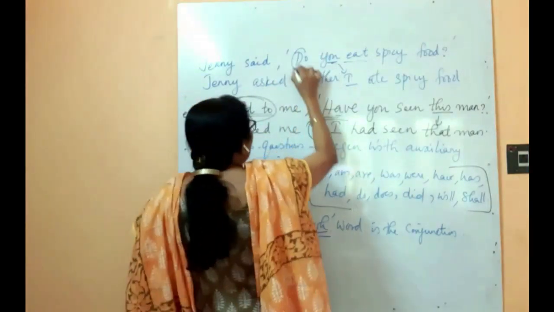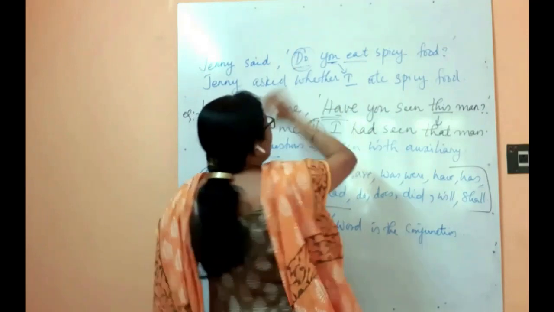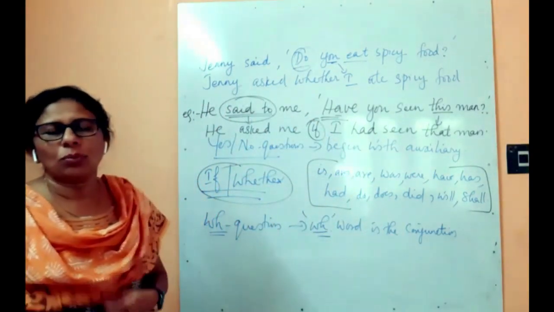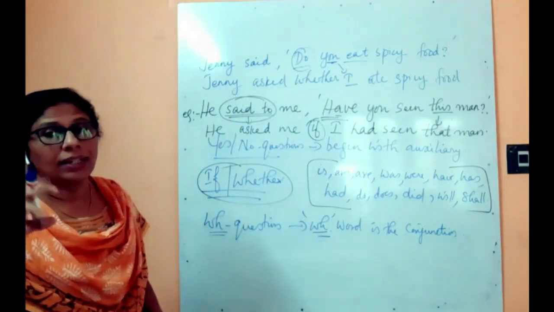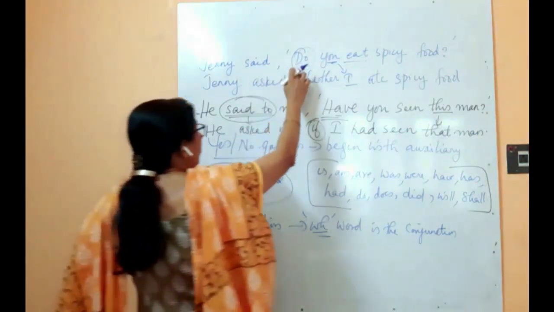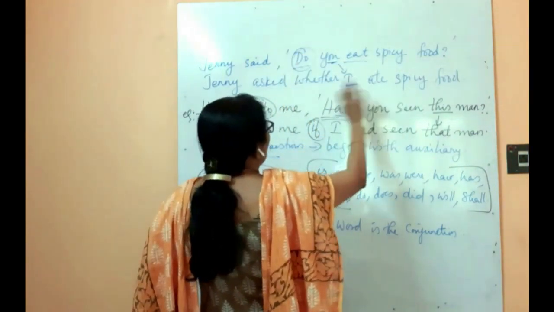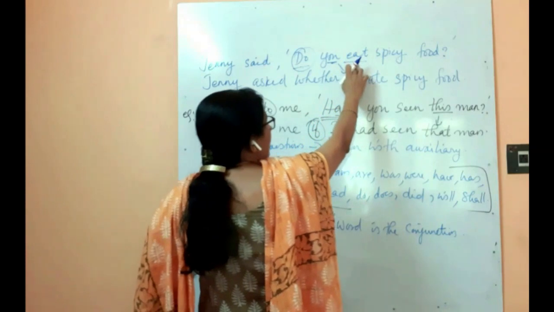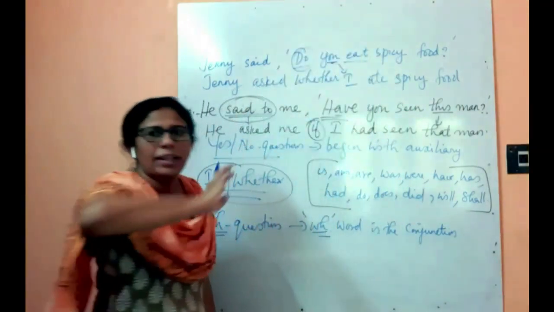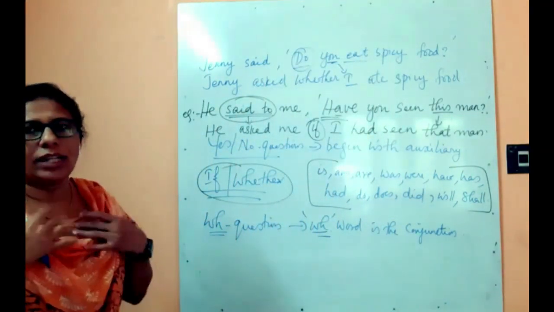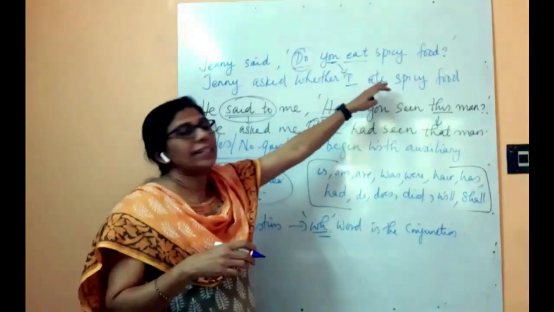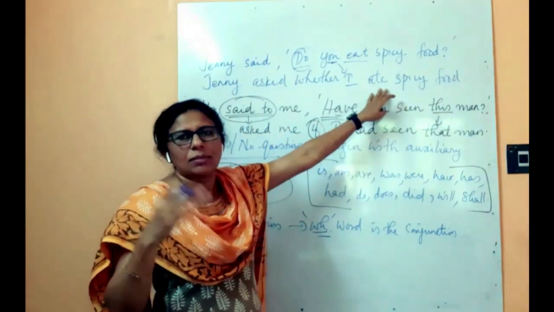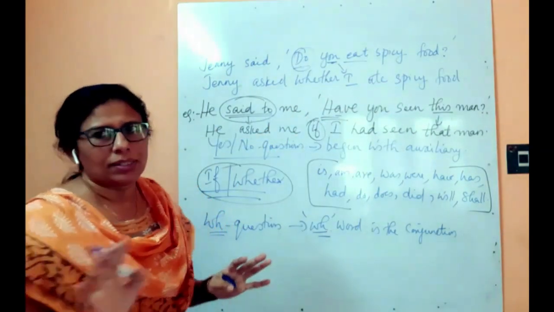By looking at the helping verb. Do means simple present. When you convert this present tense, eat is past tense ate. Don't write I did eat, that is wrong. Simply convert that to simple past tense, that is enough.